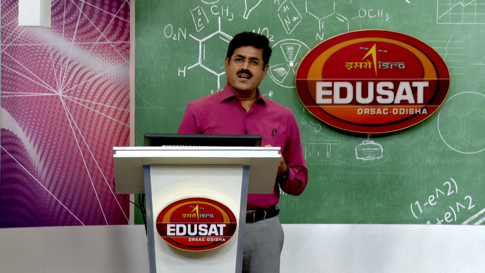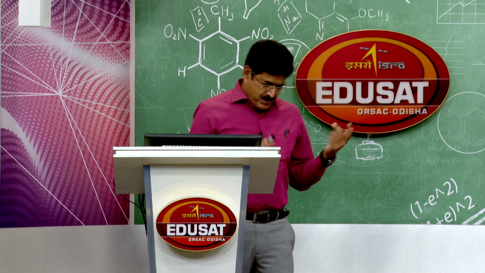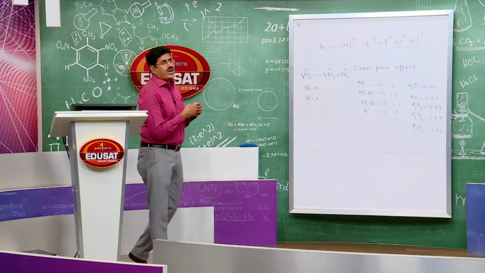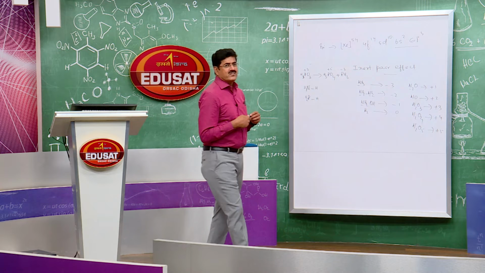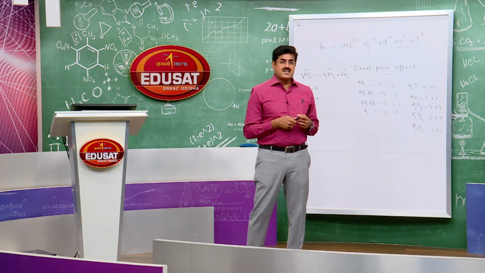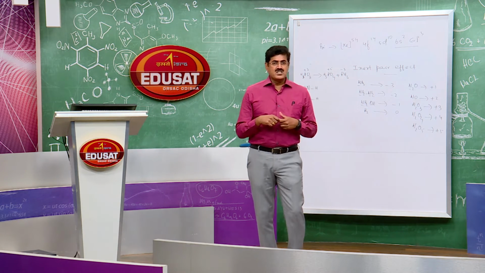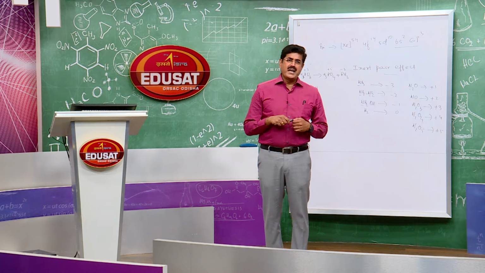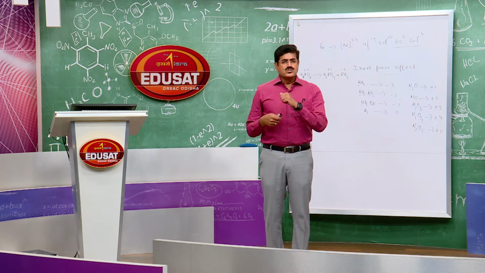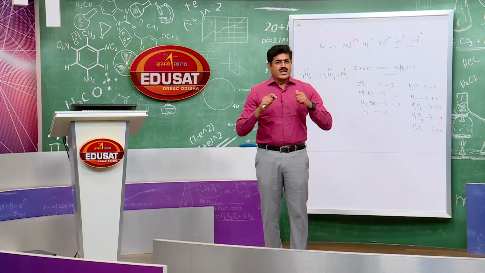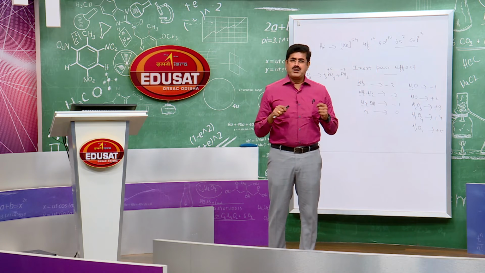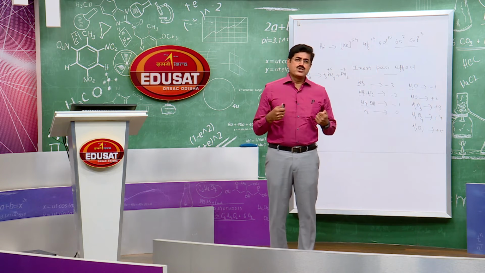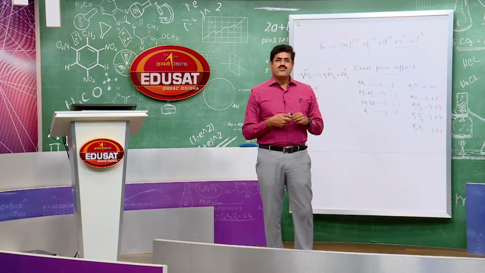Why does bond angle decrease? For example, if we compare the bond angle between ammonia and phosphine, the ammonia bond angle is 107 degrees, whereas for phosphine it is around 93. Why is this so? Because in ammonia, nitrogen is surrounded by 3 hydrogens, and nitrogen is more electronegative than phosphorus.